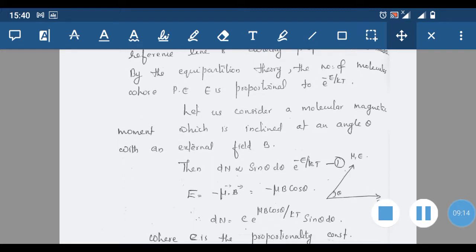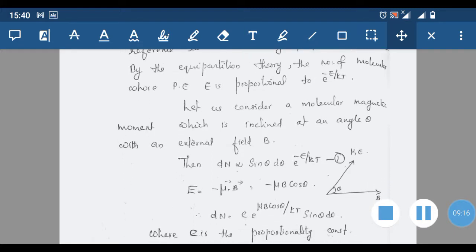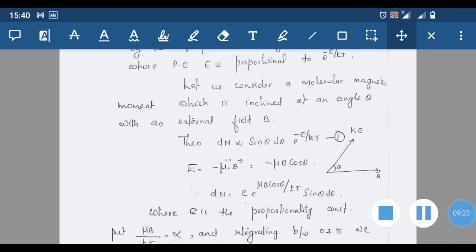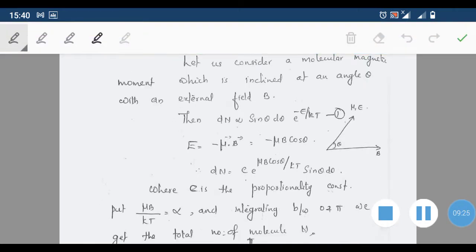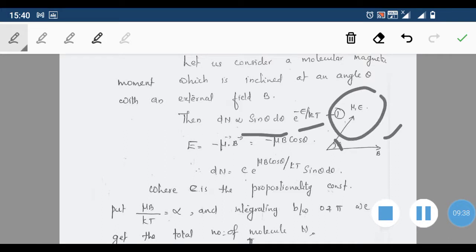So let us consider a molecular magnetic moment which is inclined at an angle theta with an external field B. In that case, the small number of molecules dN is proportional to sin theta d theta, the first depending factor, and the second one is e raised to minus E by kT. Here it is shown B is in this direction, and the moment is inclined at an angle theta. So we have to find out the number of molecules which are inclined at an angle theta with the reference line.